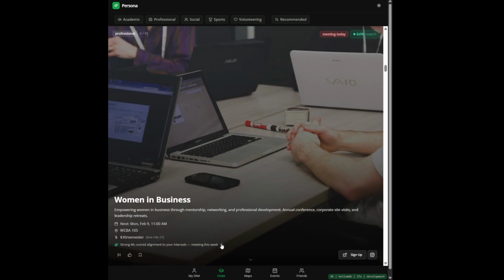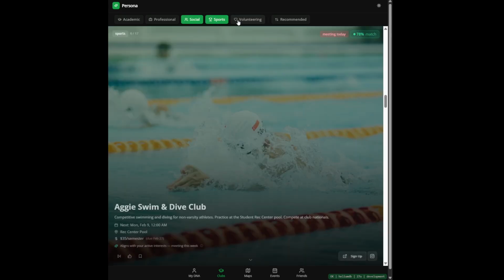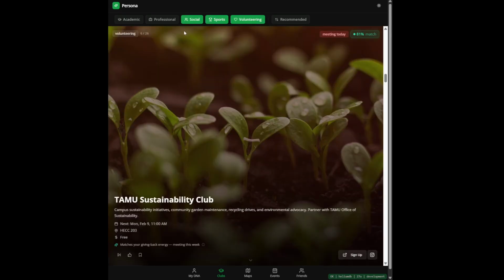Importantly, every single interaction feeds back into that model. If we hit the like button, this completely changes our own personality score, and our vector in space has been altered to be closer to women in business. Now our AI has more information about who we are. Check this out. We can also go into social, sports, volunteering. There's so many possibilities for use cases on this website for our users.